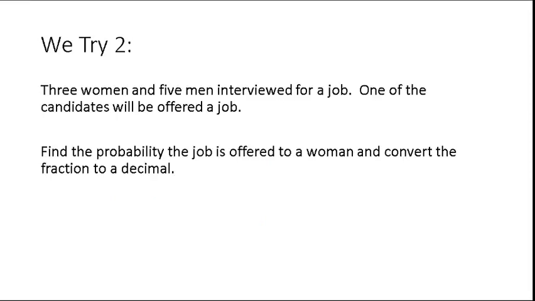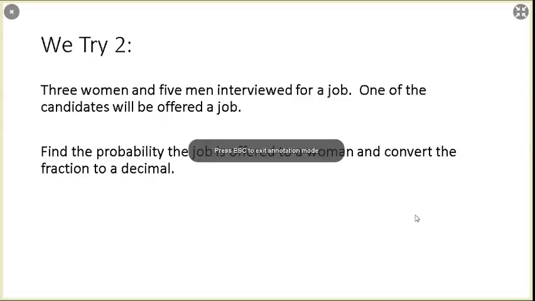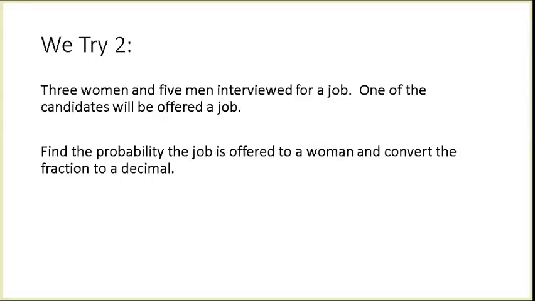Okay, here's another one for us to try. 3 women and 5 men interviewed for a job. One of the candidates will be offered a job. So find the probability that the job is offered to a woman and convert the fraction to a decimal. So how many women do we have? Well, we have 3 women out of, what's our total number? Well, out of 8 people. So 3 women out of 8 people.